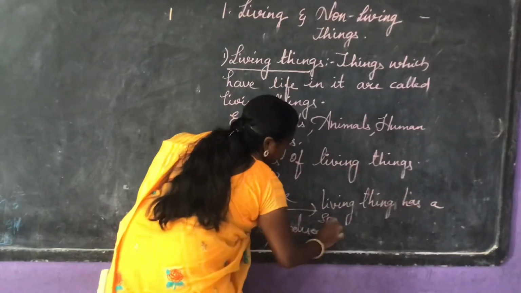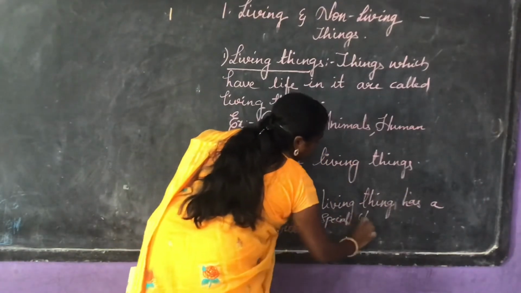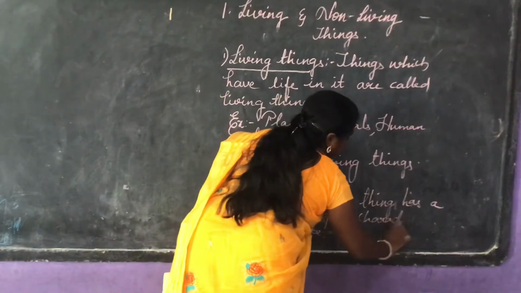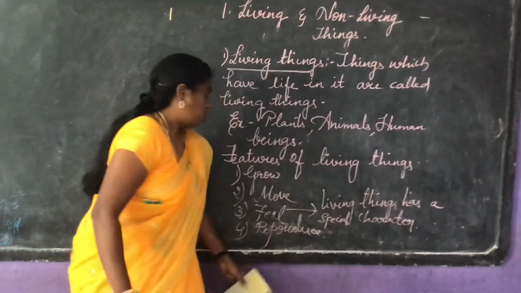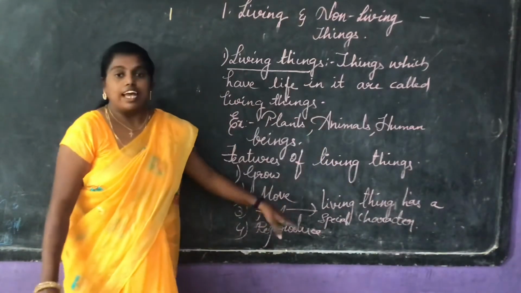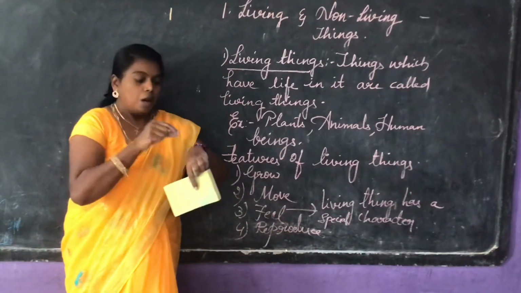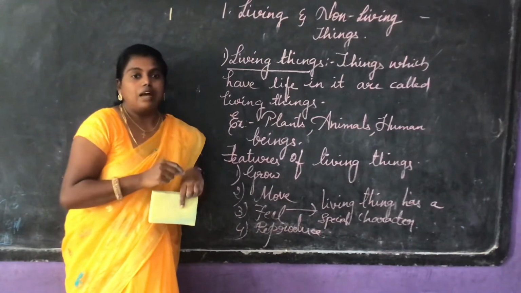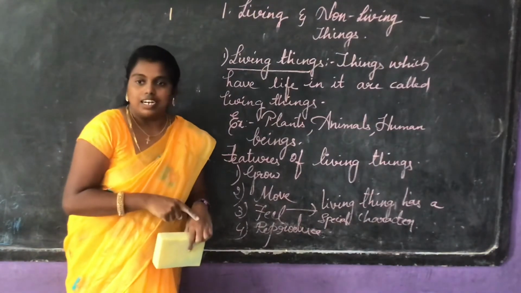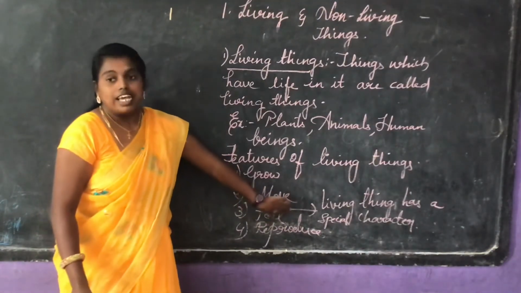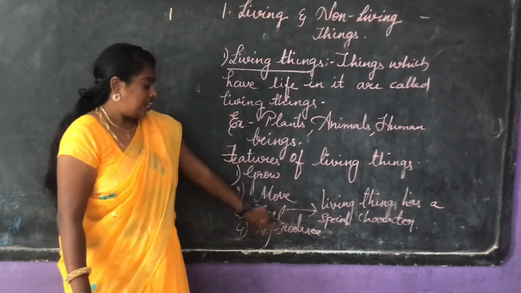Why? Because every living thing can feel. See, when you take a pen and poke your hand, at that time your hand is going to get hurt. There is a sense in your body.